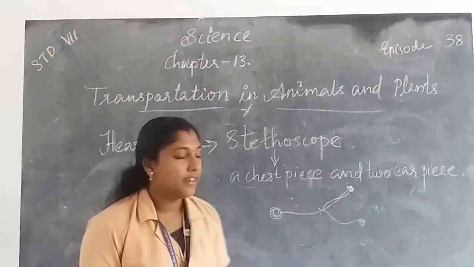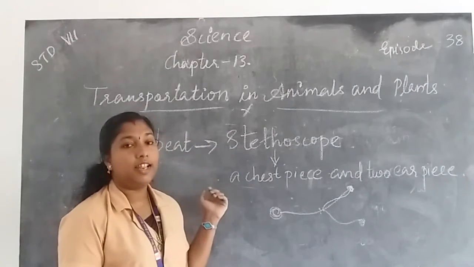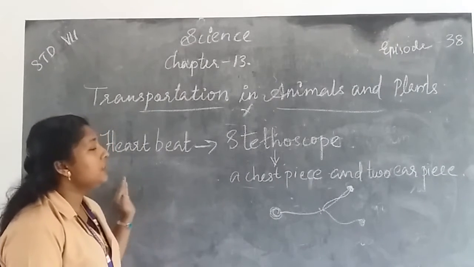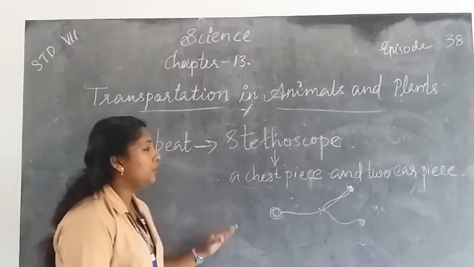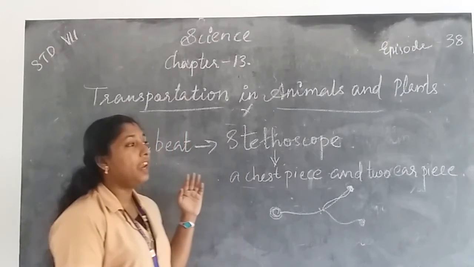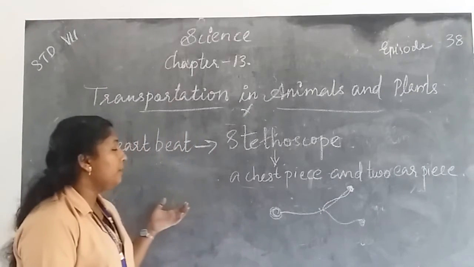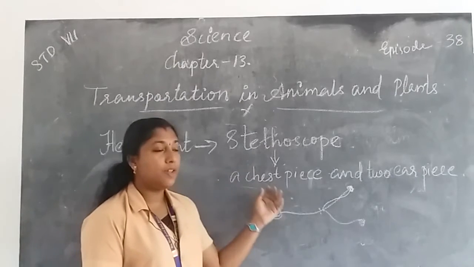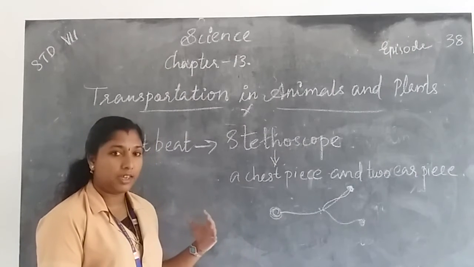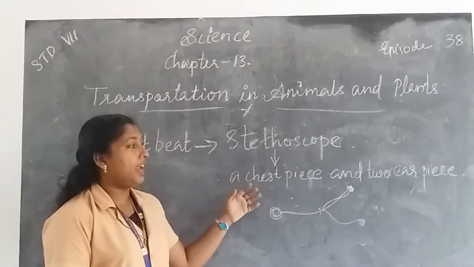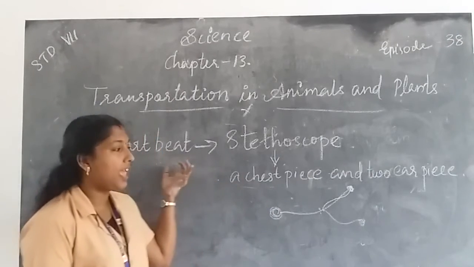Okay. Then once again about the heartbeat, we know that our heart is made up of partitions that make 4 chambers, 2 upper chambers and 2 lower chambers. The 2 upper chambers are the left atrium and right atrium, and the lower ones are the left ventricle and right ventricle. The walls of these chambers are made up of muscles. Muscles have the ability to contract and relax rhythmically. The rhythmic contraction of muscles, followed by its relaxation, constitute a heartbeat.